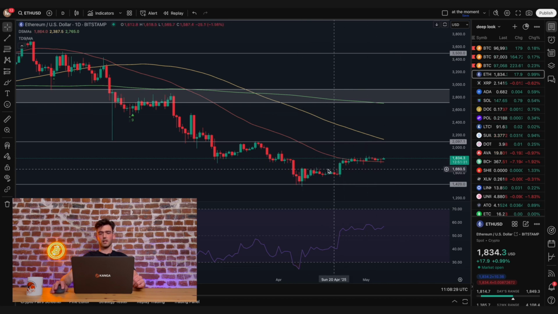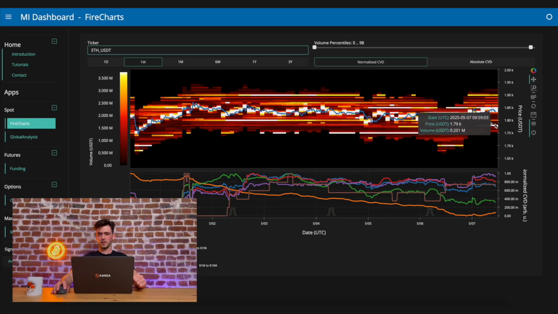And now a quick glance at the fire chart for Ethereum. Here we can see our trading zone, and clear resistances and supports are starting to appear. Let's start with the resistances. Around the $1,900 level, we have sell volumes of about 3 million, slightly over $3 million in Ethereum, waiting to be dumped onto the market.